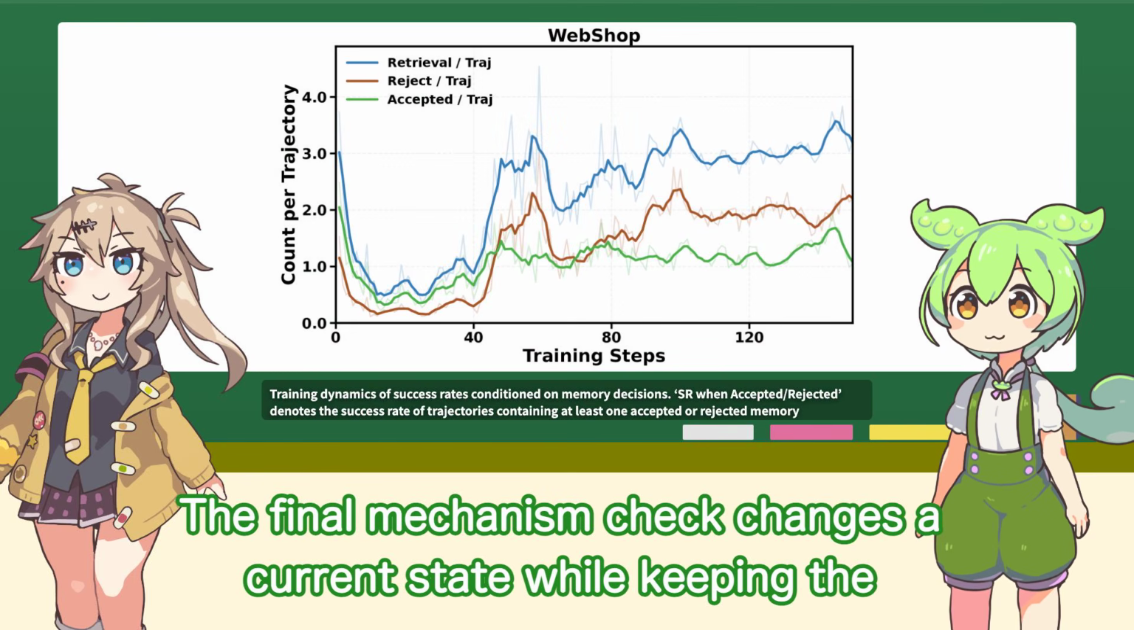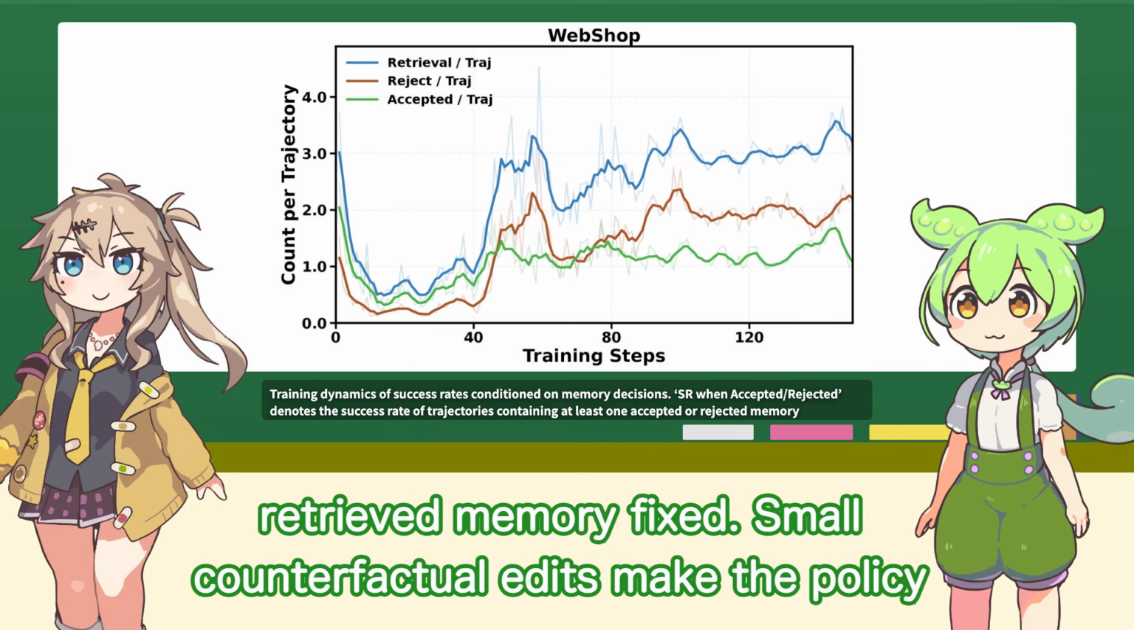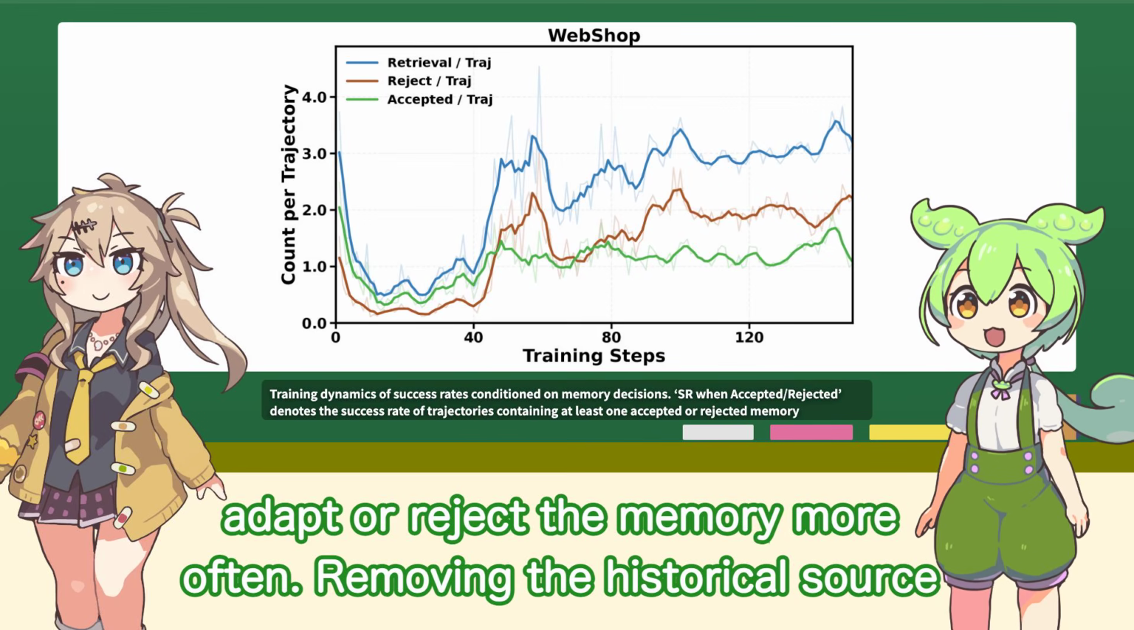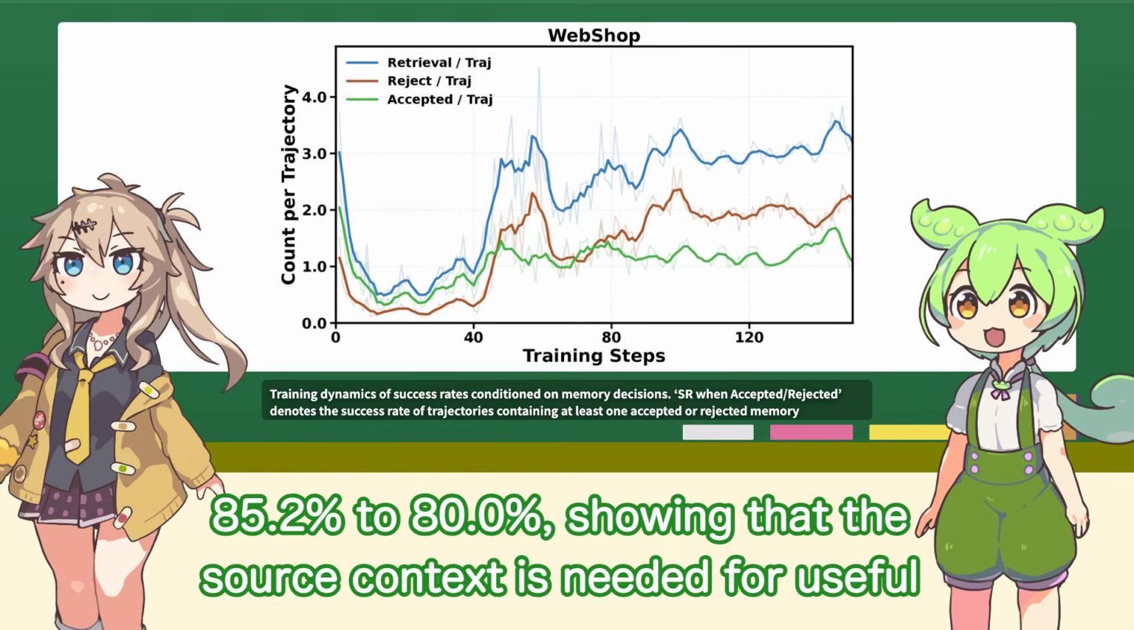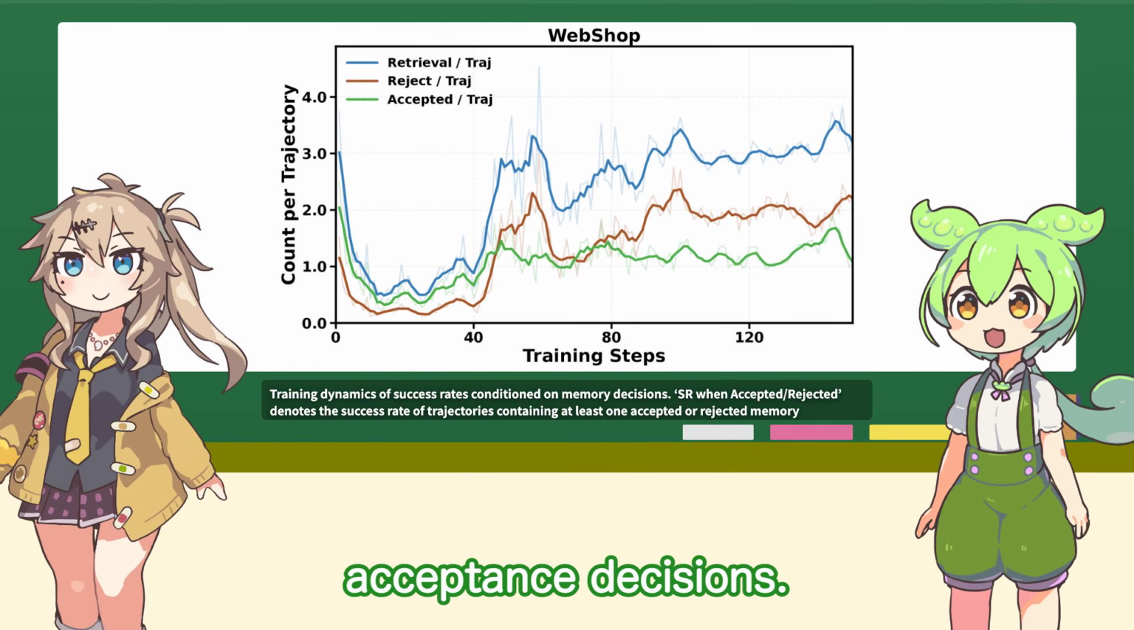The final mechanism check changes the current state while keeping the retrieved memory fixed. Small counterfactual edits make the policy adapt or reject the memory more often. Removing the historical source state leaves rejection rates unchanged but lowers ALFWorld from 85.2 to 80.0%, showing that the source context is needed for useful acceptance decisions.